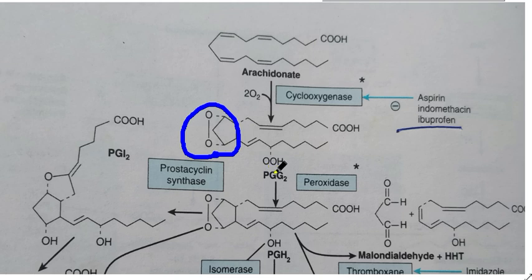In the next step, peroxidase enzyme causes the conversion of this PGG2 into PGH2, in which this hydroperoxy group has been replaced by a hydroxyl group. This is PGH2 formation.